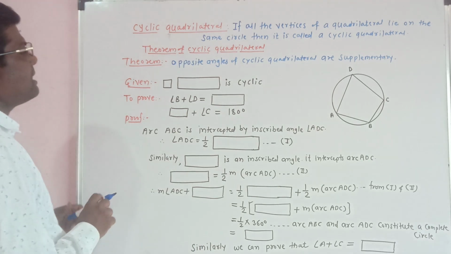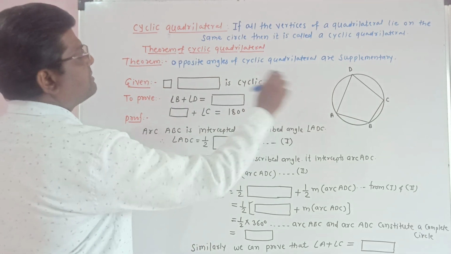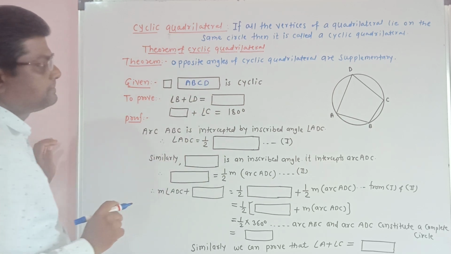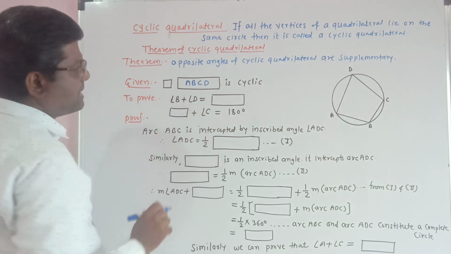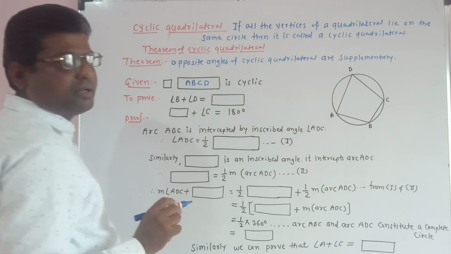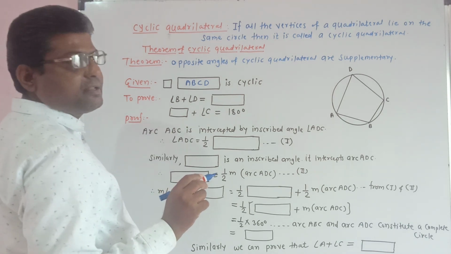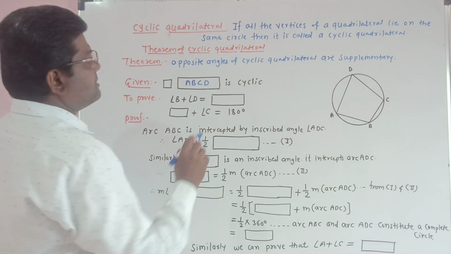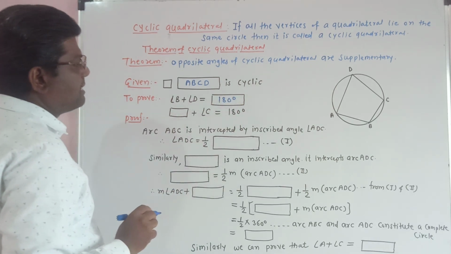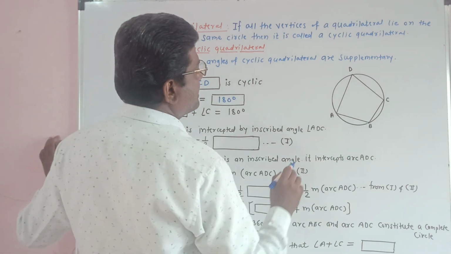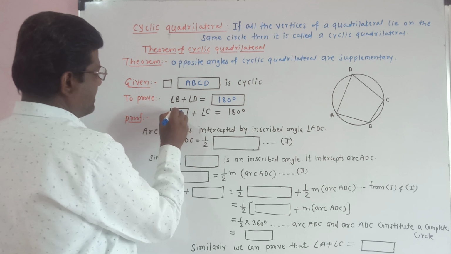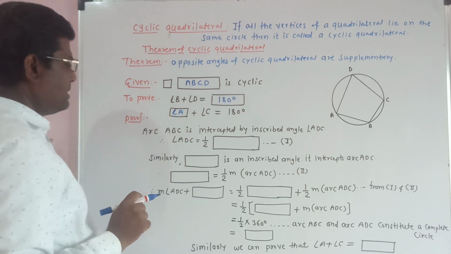Now given quadrilateral ABCD is cyclic, angle B plus angle D is equal to 180 degrees because the opposite angles of a cyclic quadrilateral are supplementary. Therefore, here we write 180 degrees. Angle B plus angle D is equal to 180 degrees. Angle A plus angle C is equal to 180 degrees.